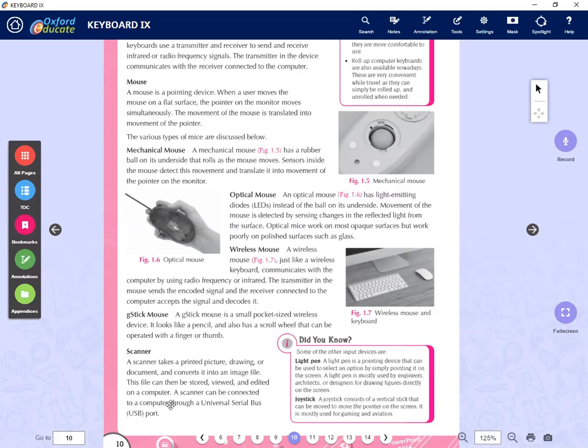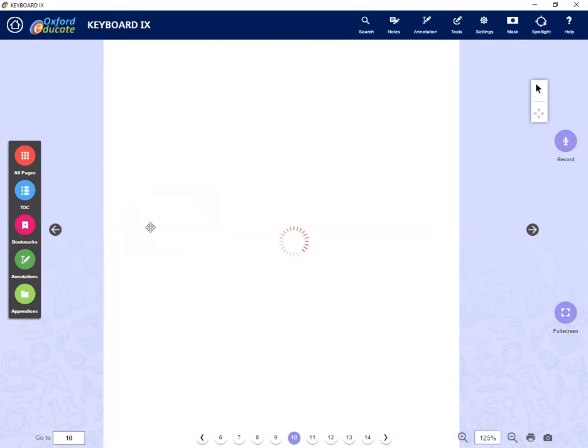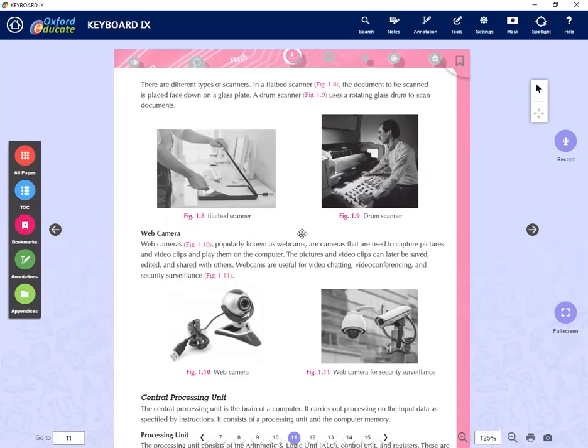Earlier we had serial ports. Now most of the modern ones come with USB ports. Okay, there's another one we have called the light pen and the joystick. Those are also called pointing devices. There are two pointing devices. Right, so you can see some examples. They have given the flatbed and a drum.